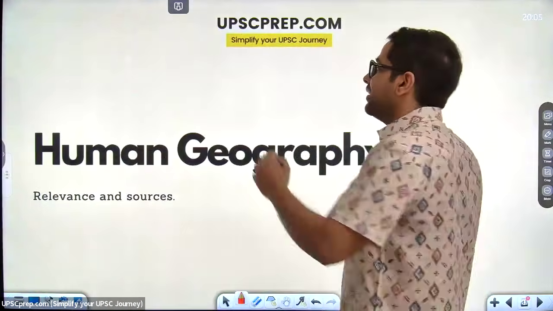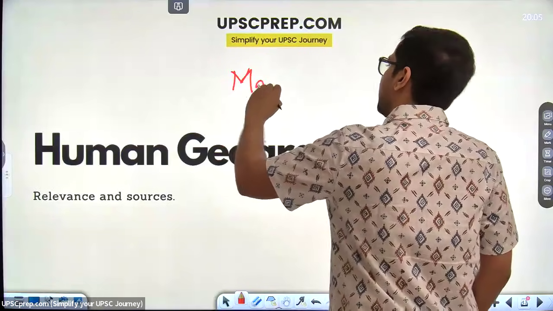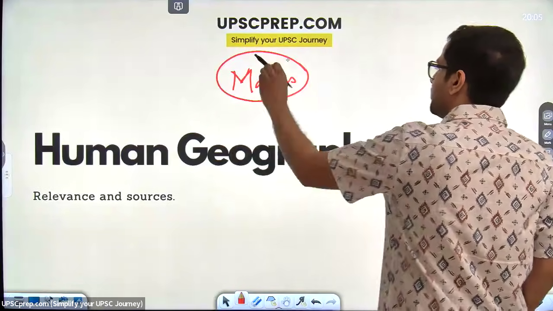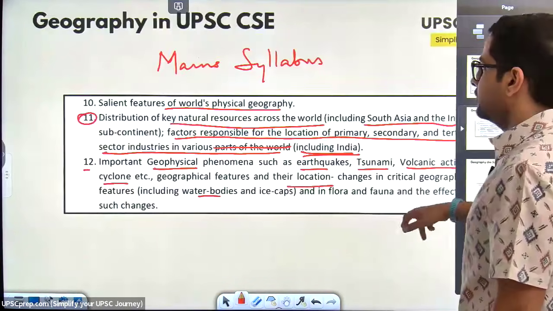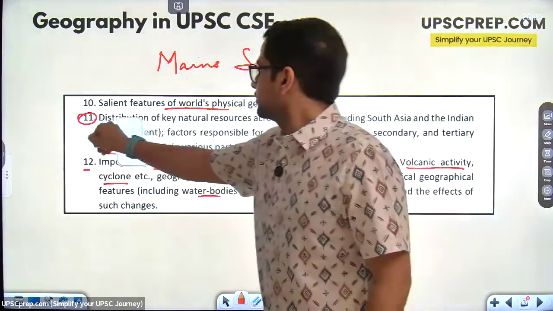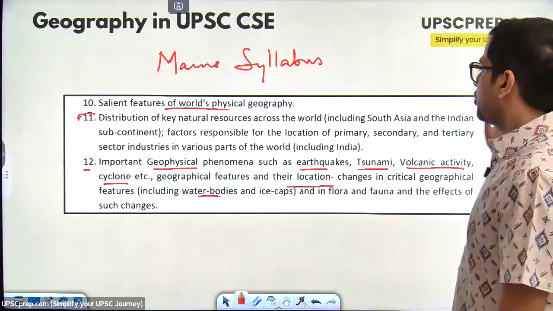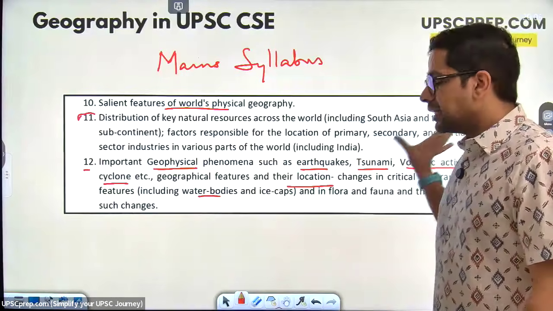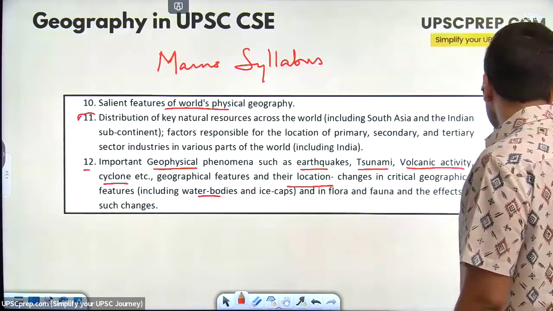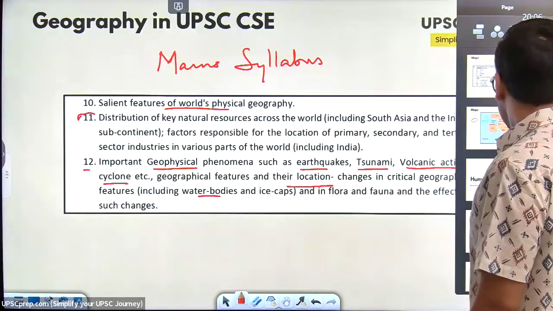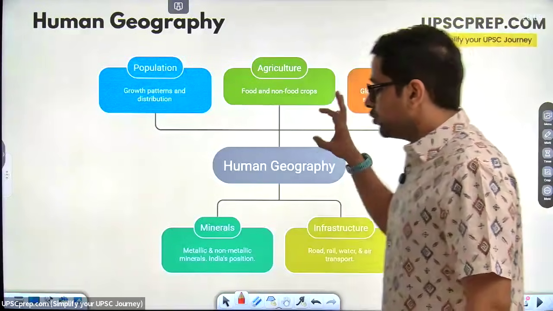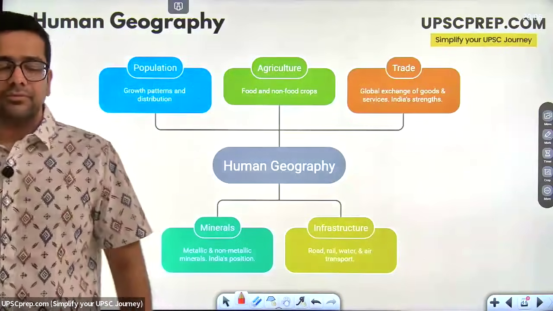Human geography का primary relevance is mains. In mains, जो हमने syllabus में देखा था, that there was this section, factors responsible for location of primary, secondary, tertiary, these sorts of things, they become very, very important when it comes to human geography. So, human geography को अगर हम देखें, तो human geography can be broken down into these 4-5